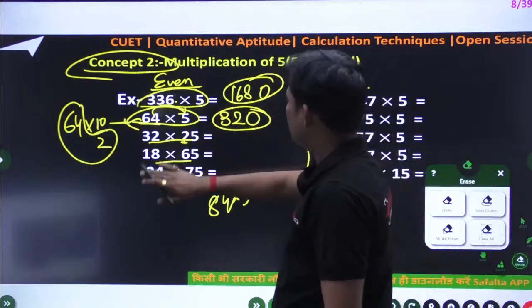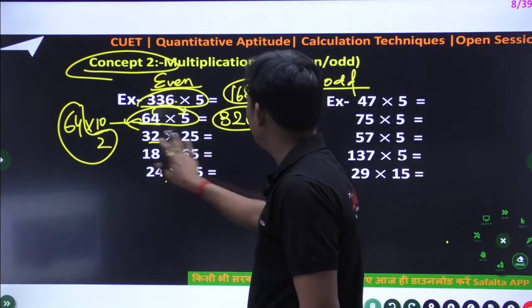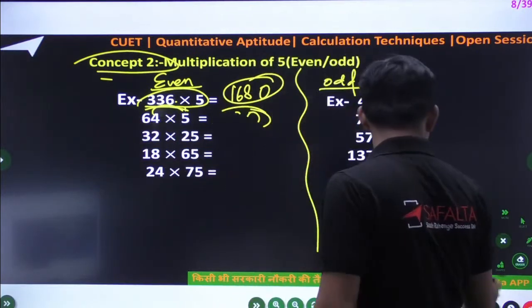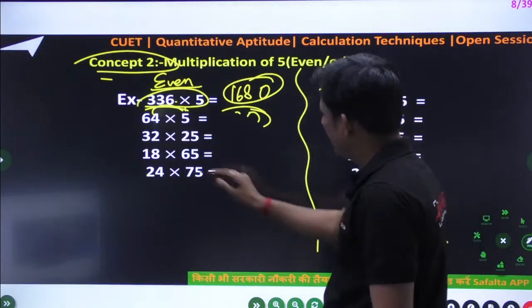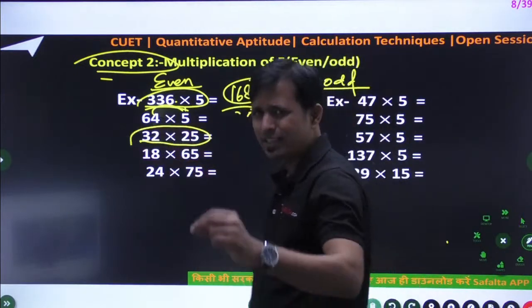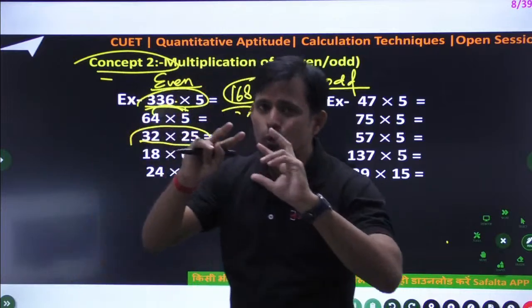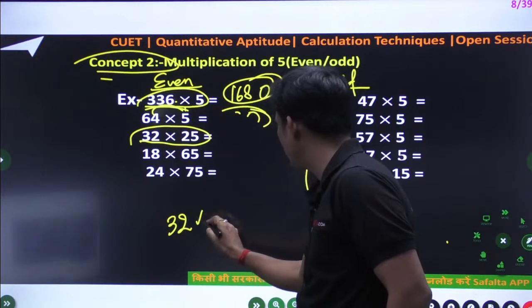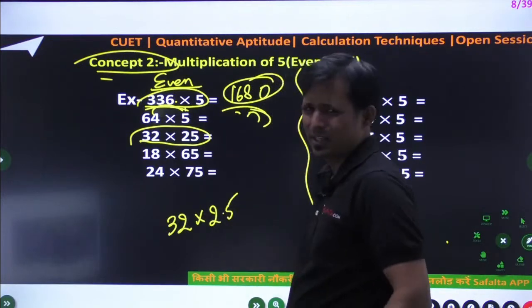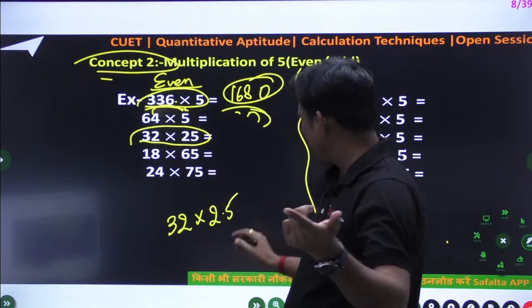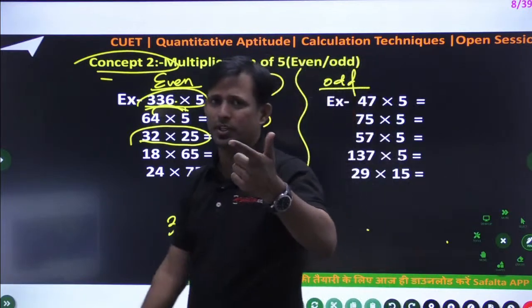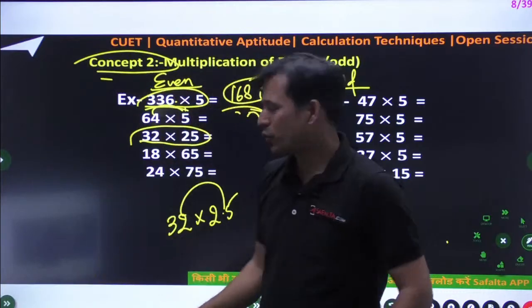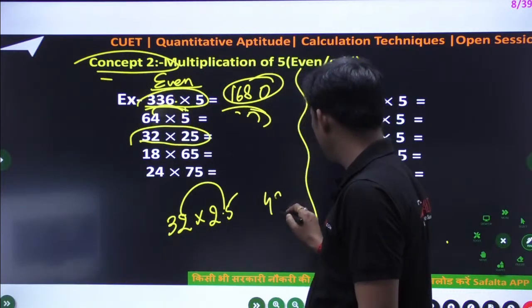Okay, so these two are easy. Now I am going to teach you these three sums, and these three sums are very, very important for all of you. So this technique is very important for all of you. 32 into 25, suppose multiply 32 into 25. So you have two things. You can use 32 into 2.5. You can think 32 times 2 is 64, and 32 times 0.5 means half, 16. Addition should be strong. So 32 plus 16, that is what? That is 48. So 480.